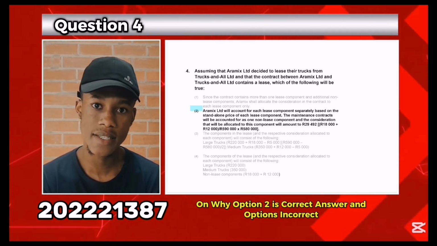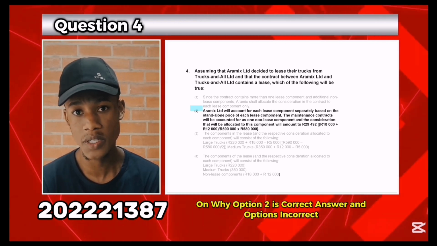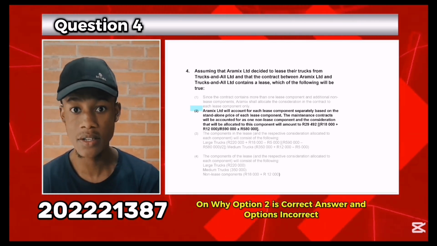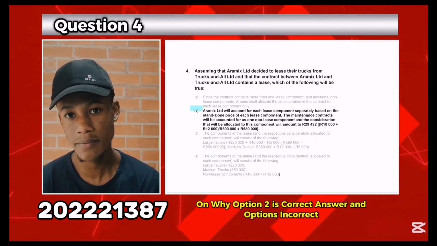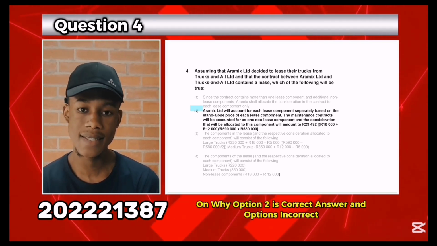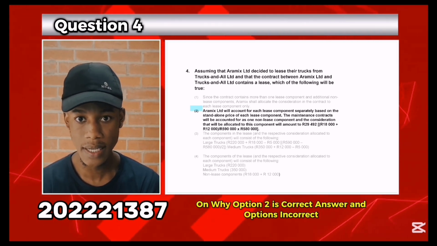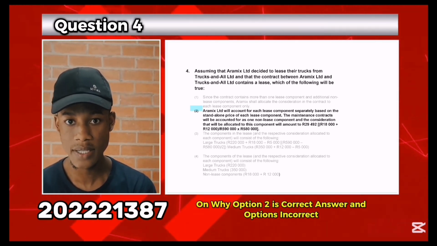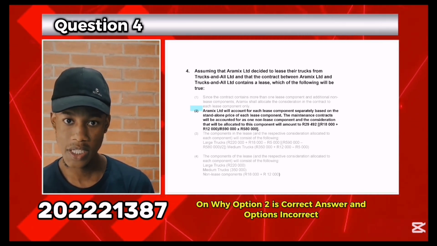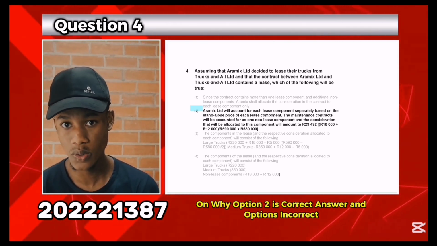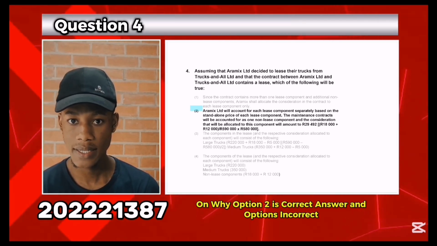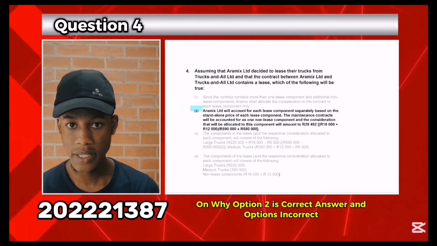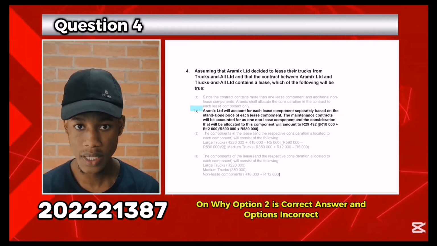Upon analyzing the incorrect options for question 4, we found that option 1 was not correct since it contradicts IFRS 16 paragraph 12, as it states that consideration must be allocated to both lease and non-lease components, unless they use a practical expedient in terms of IFRS 16 paragraph 15, which Aramex did not do. It also ignores the non-lease maintenance components as a whole. There's also a common error of assuming that only lease components are relevant for accounting under the IFRS 16 standard.